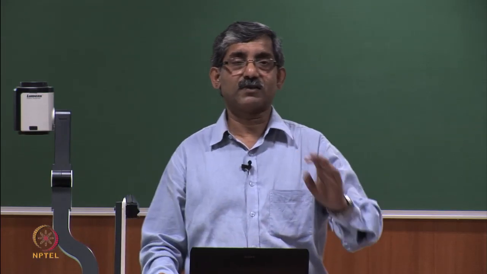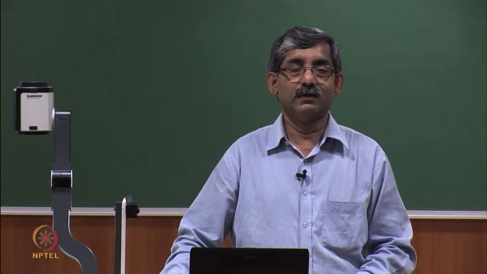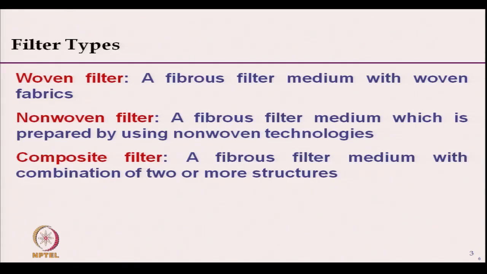If we talk about the textile filter medium, there are basically 3 types of filter medium: woven filter, non-woven filter and composite filter. The woven filter is a fibrous filter medium with woven fabric structure, the non-woven filter is a fibrous filter medium prepared by using non-woven technology, and composite is a mixture of 2 or more structures.